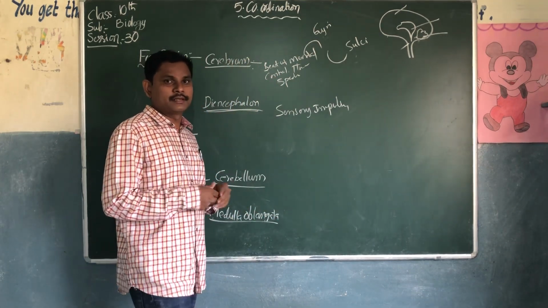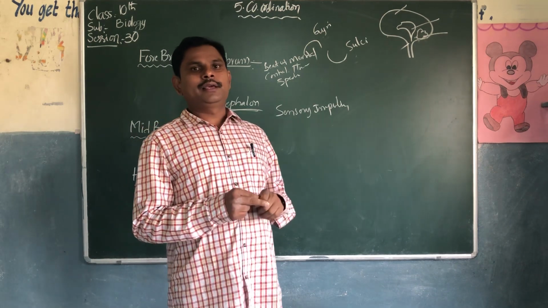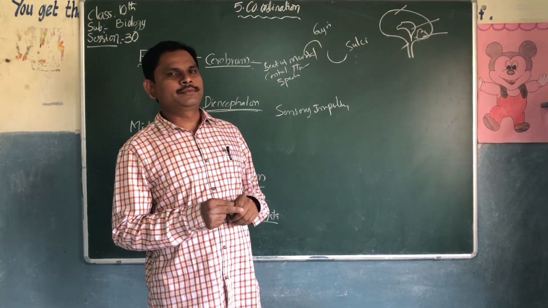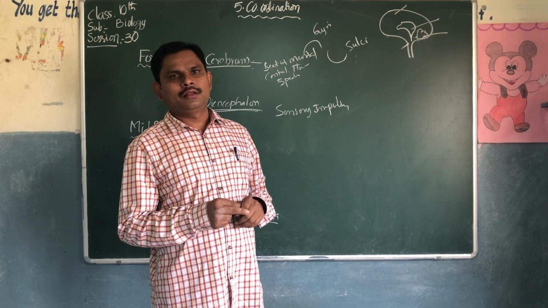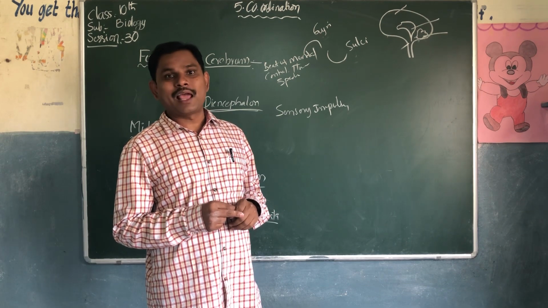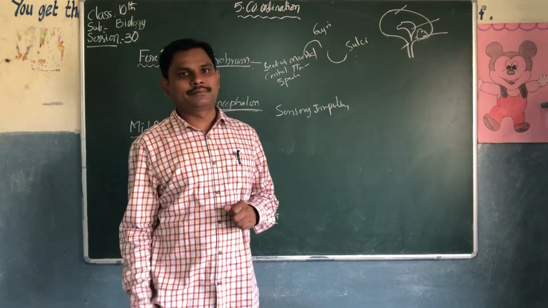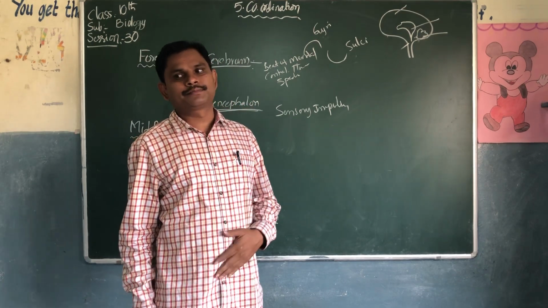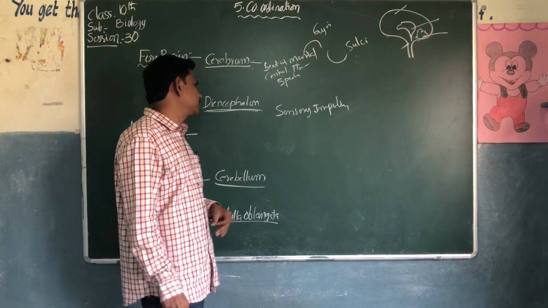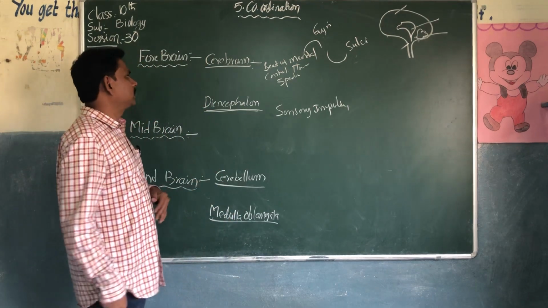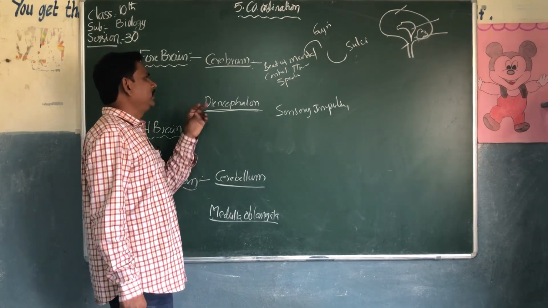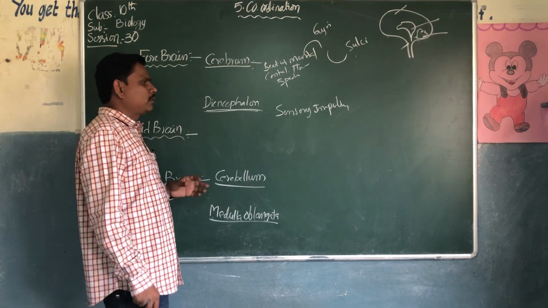In the stomach, when enzymes like leptin and ghrelin are released, the diencephalon carries the message to the brain. This is about the function of the diencephalon.